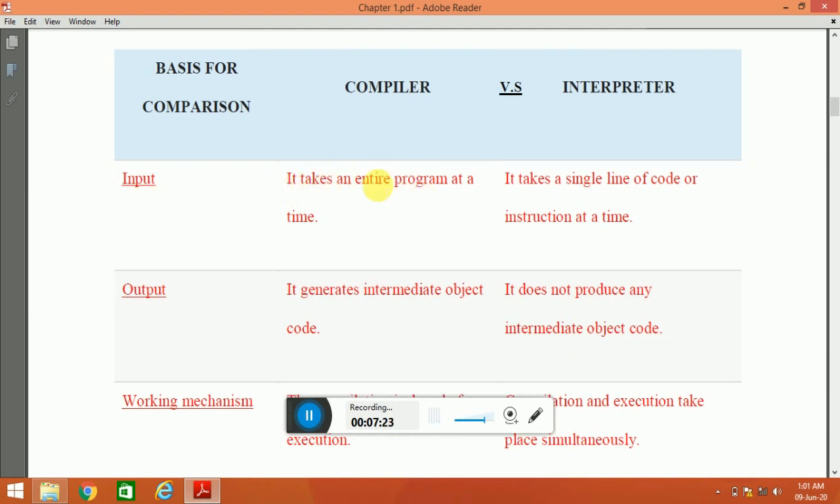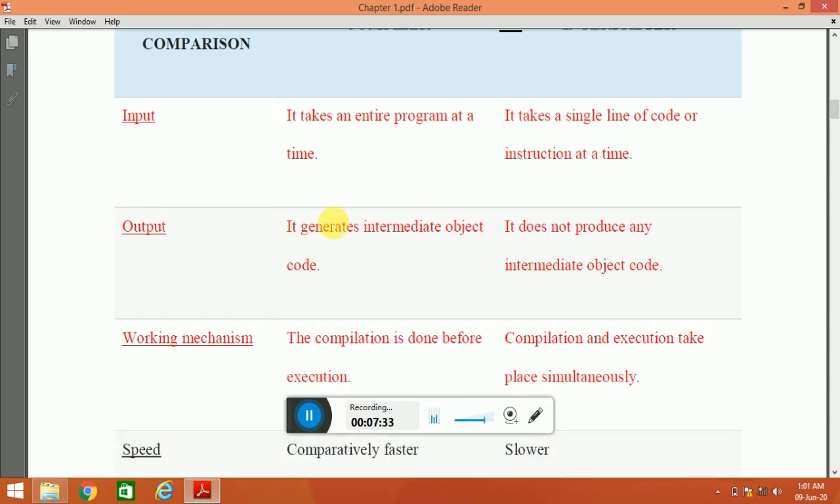Compiler takes an entire program at a time. This is the main point of compiler. An interpreter takes a single line of code or instruction at a time. Next, the output portion: a compiler generates intermediate object code, and an interpreter does not produce any intermediate object code.